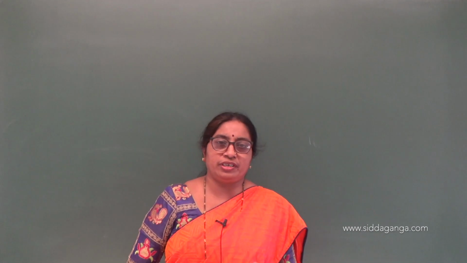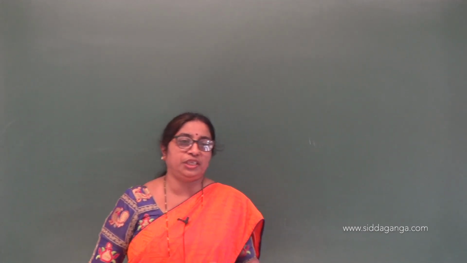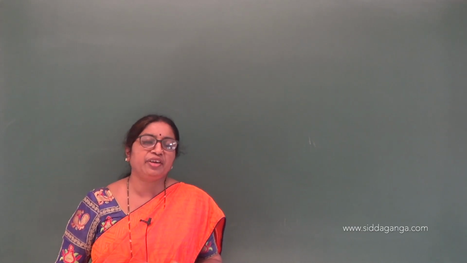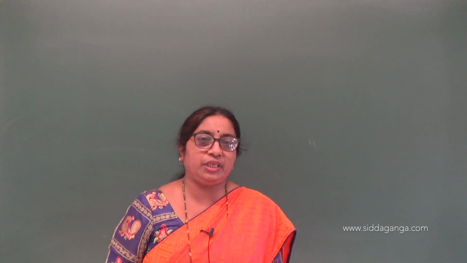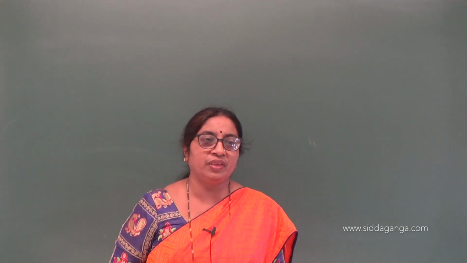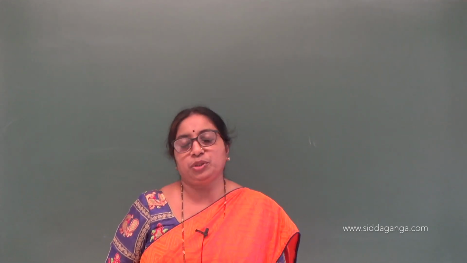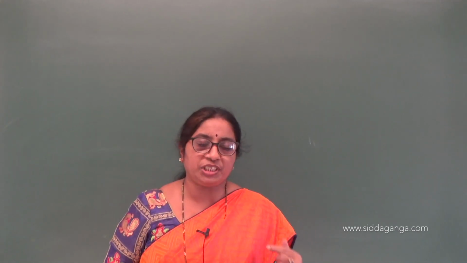In the whole of your PU education, you will study biology under 10 units. 5 units you will study in first PUC and the remaining 5 units you will study in second PUC. So, I am taking the units from first PUC right now, and firstly we will start with the first unit.